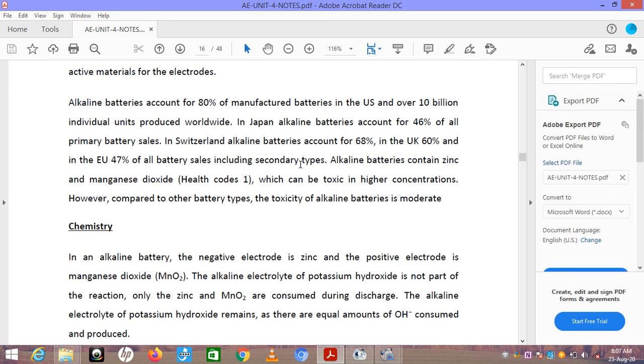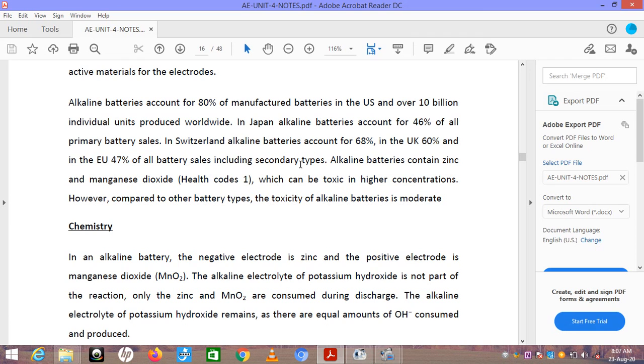In Switzerland, they account for 68%, in the UK 60%, and in the EU 47% of all battery cells including secondary types. Alkaline batteries contain zinc and manganese dioxide, which can be toxic in higher concentrations. However, compared to other battery types, the toxicity of alkaline batteries is moderate.